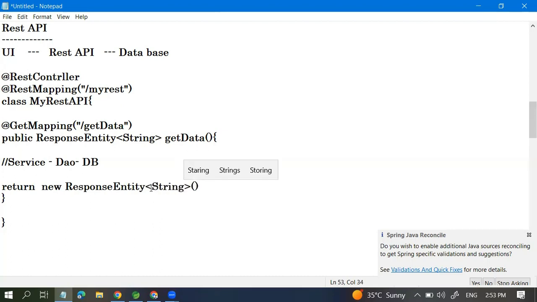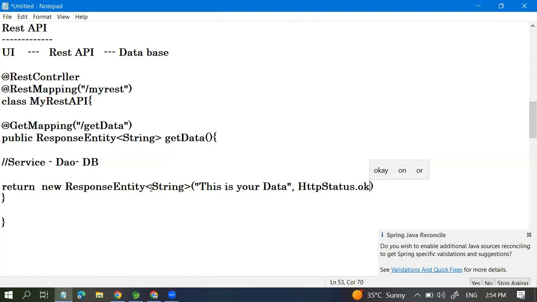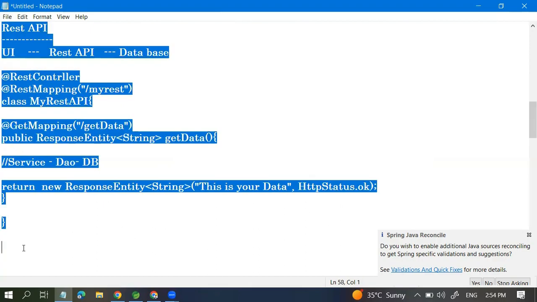I want to send the string, so I can say string, and the data is like, this is your data. And in the next argument, we can pass HTTP status, which is OK. So like that, we can send the response. And this is the REST API. Simple REST API I have created, and I showed you.